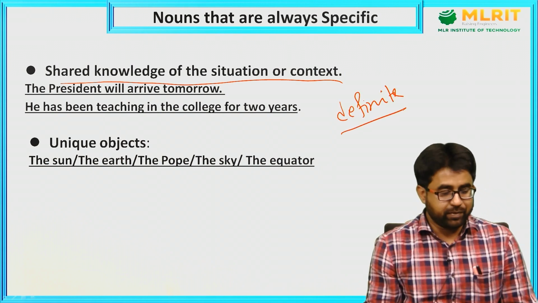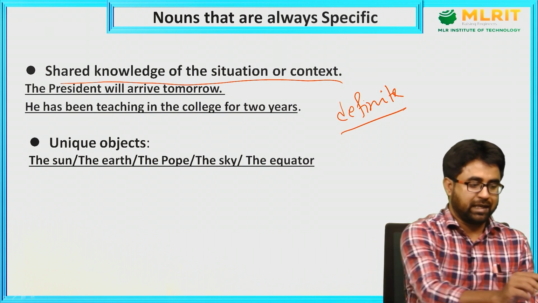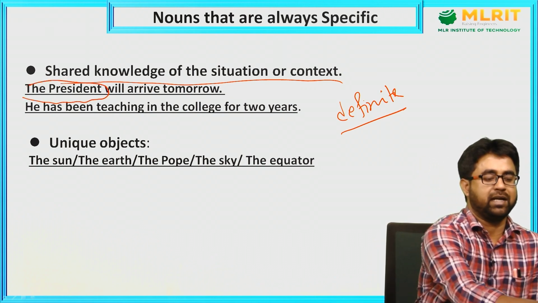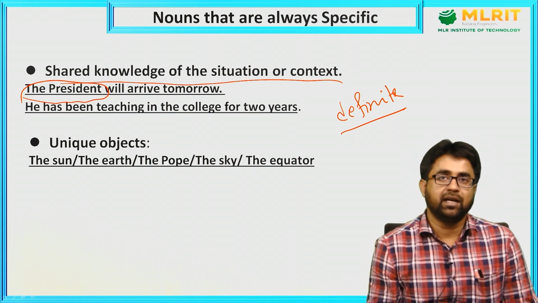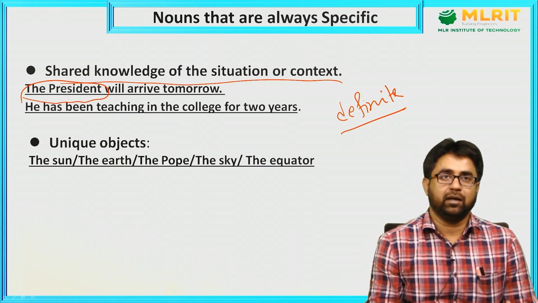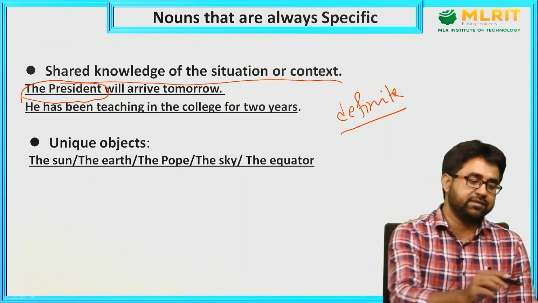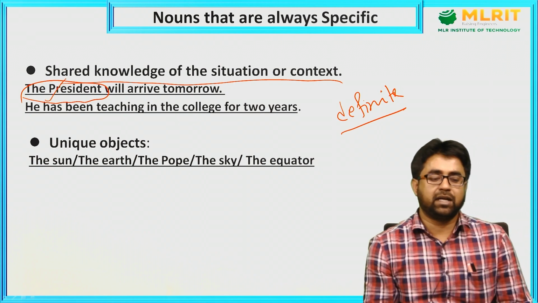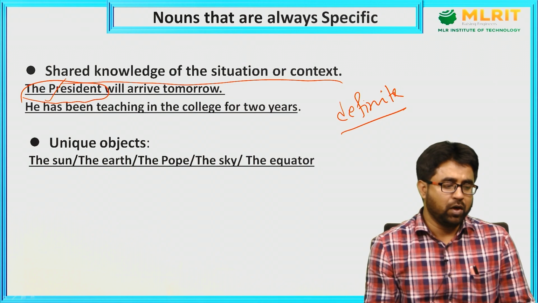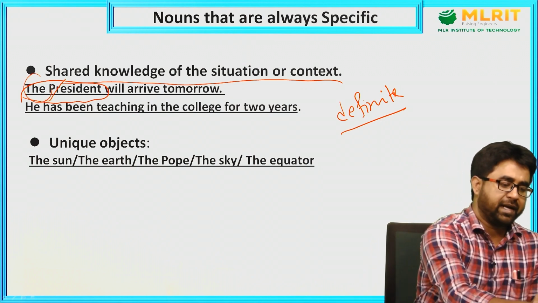The president will arrive tomorrow. So the president, you see, this is a shared knowledge. What is the shared knowledge here? That the president can be only one. We cannot have multiple presidents as per our constitutional provision, right? So this is a shared knowledge. So for shared knowledge or situation or context, we always use the definite article the.